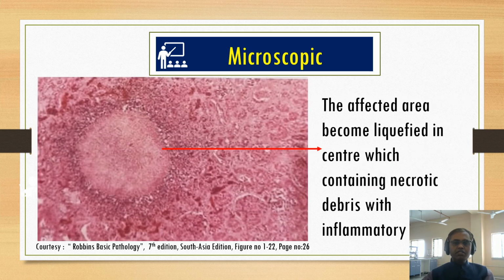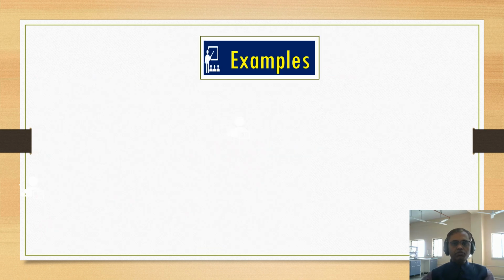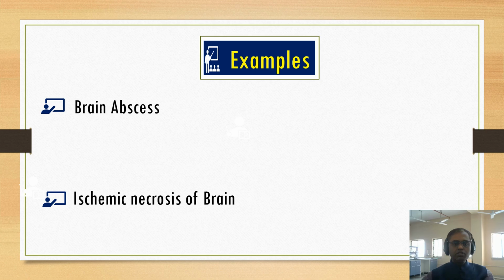Microscopic finding: you can see the affected area becomes liquefied in the center, which contains necrotic debris and inflammatory cells. In this part you can see there is a liquid mass. Examples of liquefactive necrosis: brain abscess and ischemic necrosis of the brain. Very important to know the examples of liquefactive necrosis. We have seen that one example of coagulative necrosis is myocardial infarction, and one example of liquefactive necrosis is brain abscess.